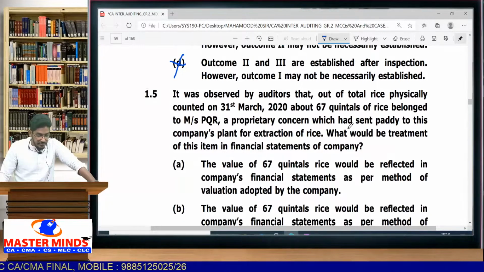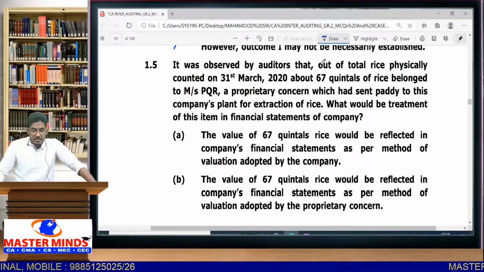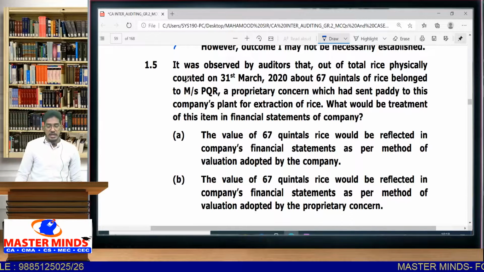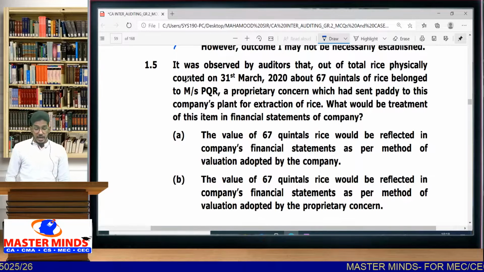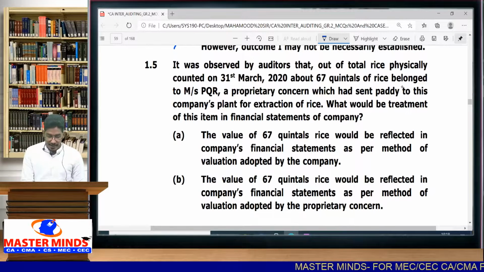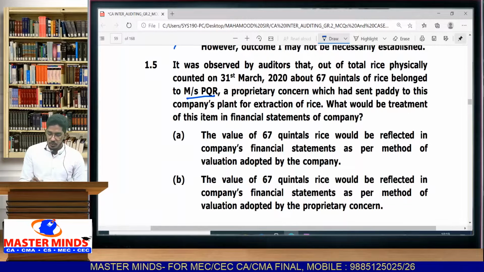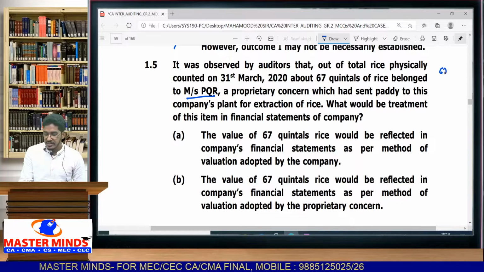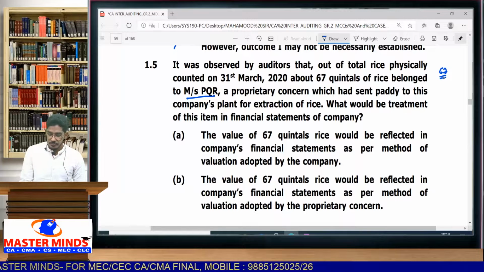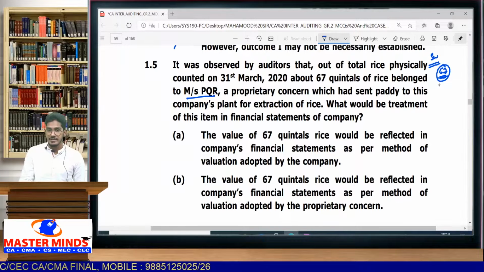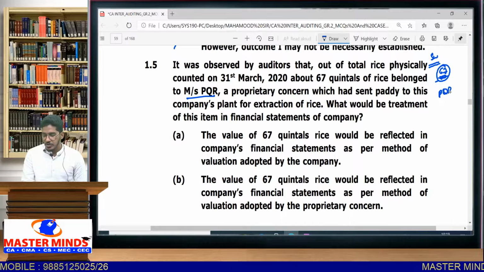Then 1.5. It was observed by auditors that out of the total rice physically counted on 31st of March 2020, about 67 quintals of rice belong to Mrs. PQR, a proprietary concern who has sent paddy to this company's plant for extraction of rice. So what they are telling is, out of the total closing stock you are having, some 67 quintals of rice doesn't belong to you. In our company Sweet Aroma Private Limited's stock, that doesn't belong to Sweet Aroma, it belongs to some other proprietary concern, PQR and Co.